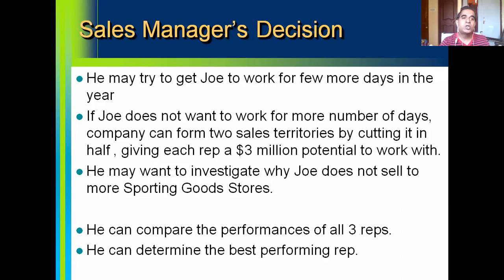These results are shared with the sales representatives so that the sales manager can give feedback to the sales representative. Please remember, without feedback, a sales rep will not be able to understand whether his performance is satisfactory or not, what areas of improvement he or she needs to focus upon, and whether the sales rep would require any additional training.